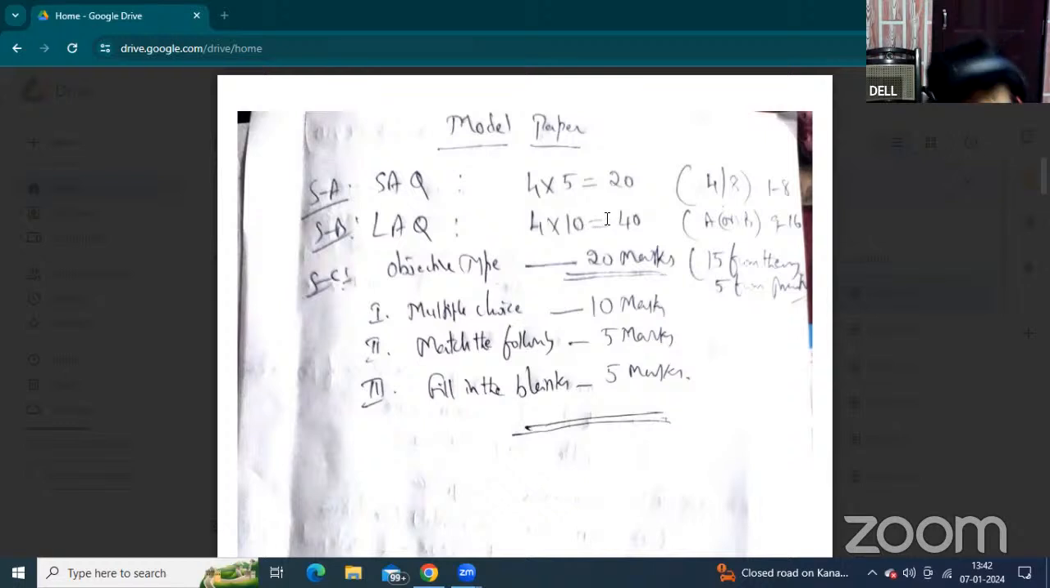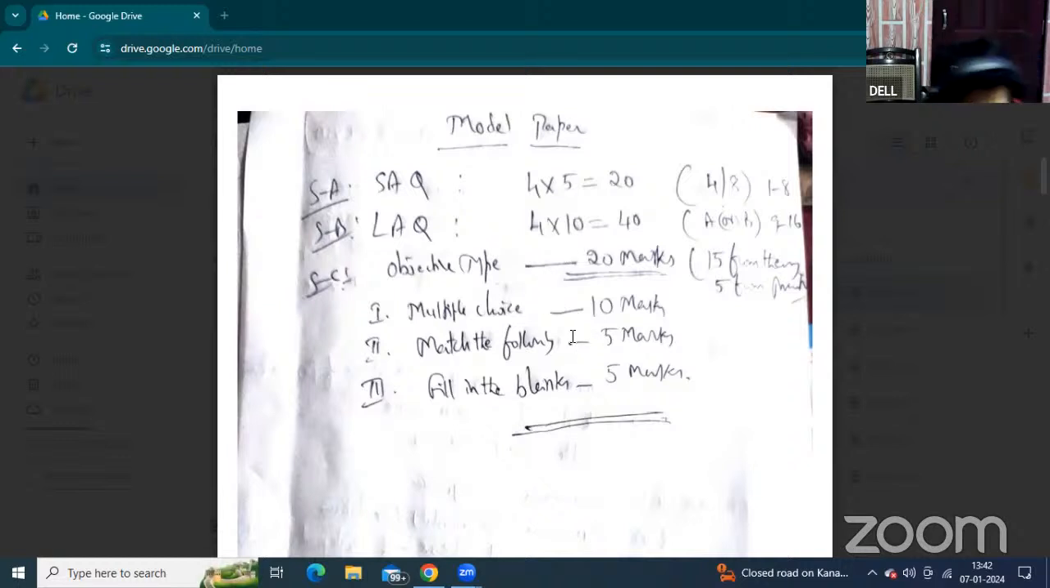Now every question must carry one choice. Each question carries 10 marks, and overall 40 marks. So 40 plus 20, 60 marks from the short answer questions and the long answer questions. Now Section C is the objective type. The same pattern as the first sem and second sem, you have to attempt.